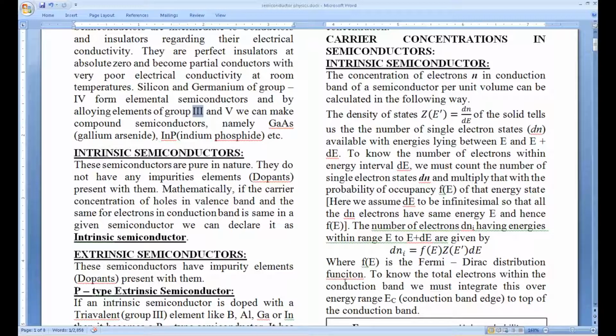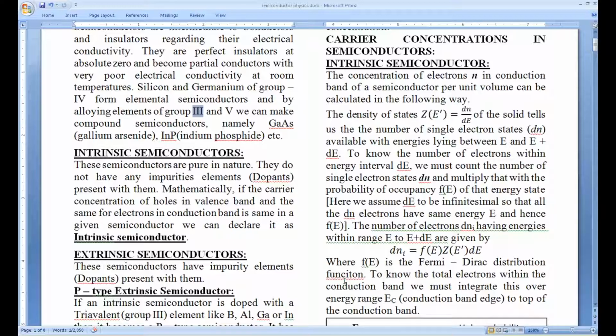This is not a very popular method. The third method is through photo-induced carriers, meaning whenever one shines electromagnetic radiation on the semiconducting sample, some holes and electrons are ejected. This is also a way to increase the carrier concentration, but it is also not always advisable. So the best method is doping, by which one can enhance the electrical conductivity.